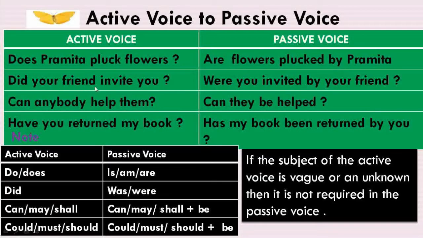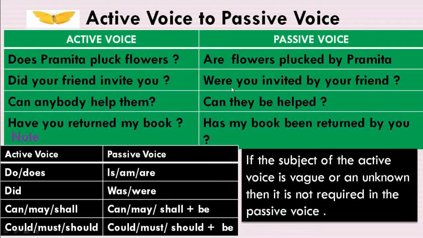Flowers are. Similarly, did your friend invite you? This sentence begins with the past tense form of the auxiliary verb. Your friend is the subject, invite is the main verb which is in V1 form, and you is the object. As per rule, the auxiliary verb will take the same position as in case of active voice.